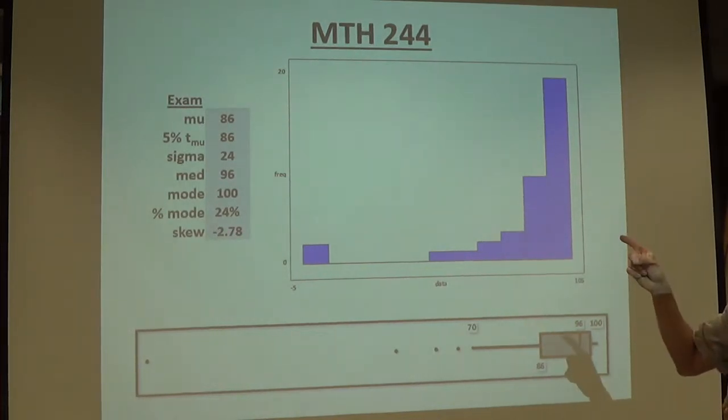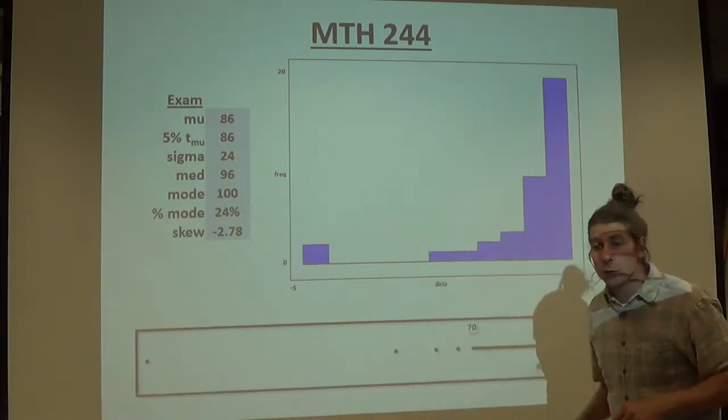So sigma's explained. I did the trimmed mean just to see if it did anything. It didn't, because there weren't so many outliers to knock off those hundreds, I guess. Median 96, mode's 100. Oh, Veronica, yeah. Does that trim mean that 5%? Trimmed mu, T mu. Okay.